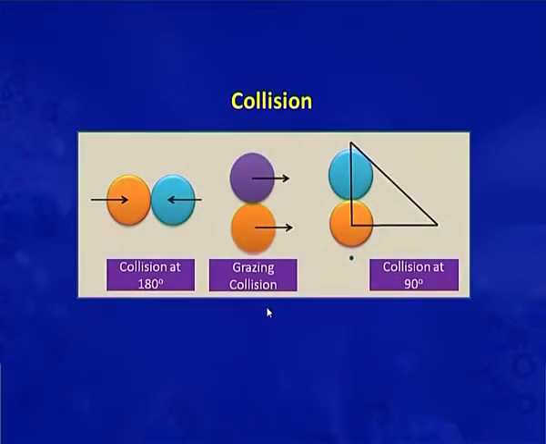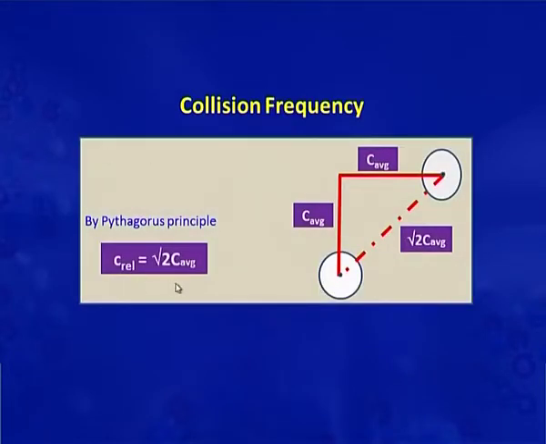Now, two molecules, as I told you before, may encounter a head on collision, grazing collision or collision at any angle. So, consider that two molecules are approaching each other perpendicularly, then the average relative velocity along their centers is root 2 times C_avg, that is average velocity. It is calculated simply by the trigonometry method, that is the Pythagoras principle. So, we will multiply this value here.